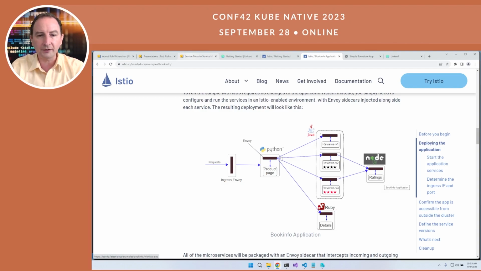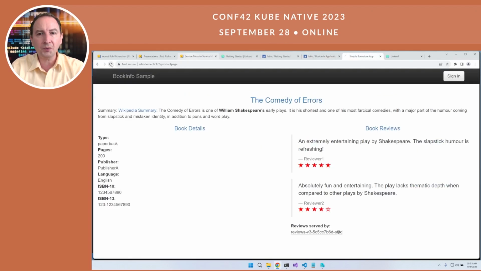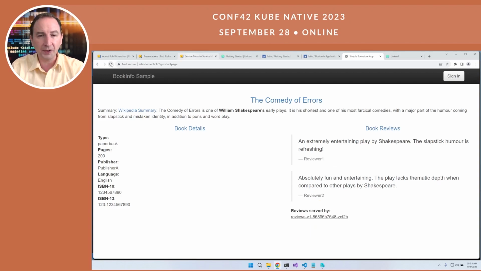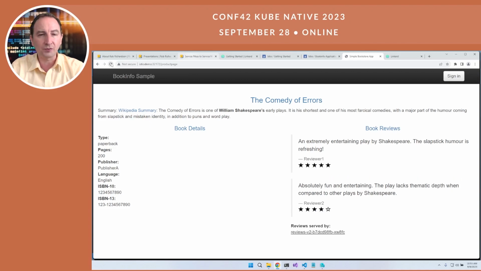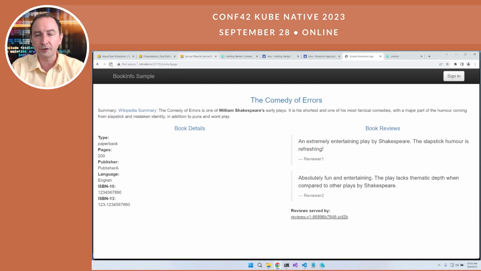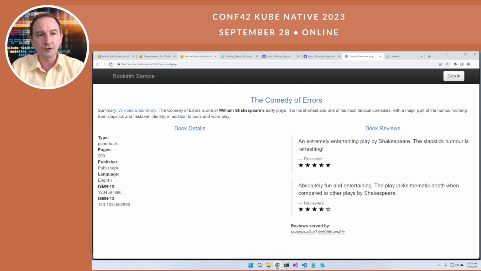Each of these gray boxes is an Envoy proxy that allows us to be able to virtually route traffic as we need to. So here's our bookstore app, and right now we're going equally between the 3 systems. So you'll see sometimes I have no stars, sometimes I have stars in black color, sometimes I have stars in red color. This is great to be able to show the various versions. Version 1 has no stars, version 2 has stars in black color, and version 3 has stars in red color.